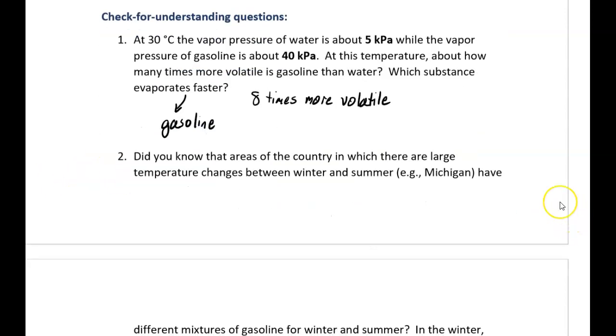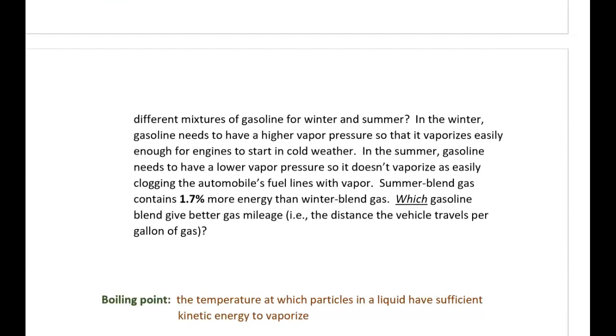Okay, now number 2. Did you know that areas of the country in which there are large temperature changes between winter and summer, and Michigan certainly is an example of this, have different mixtures of gasoline for winter and summer? In the winter, gasoline needs to have a higher vapor pressure so that it vaporizes easily enough for engines to start in cold weather. But in the summer, gasoline needs to have a lower vapor pressure so it doesn't vaporize as easily.